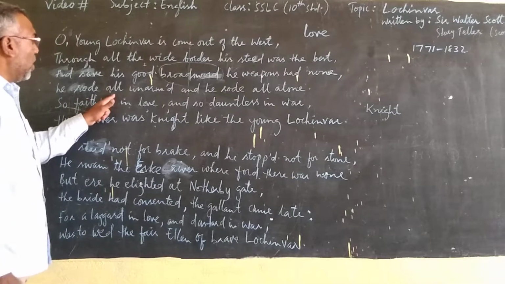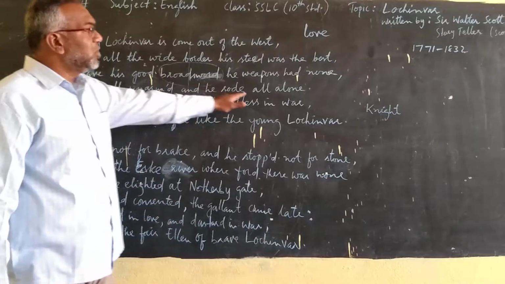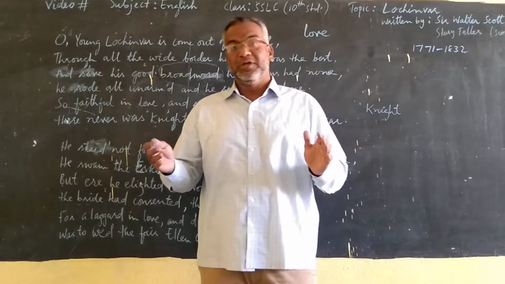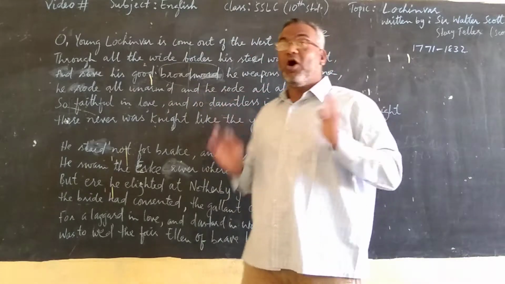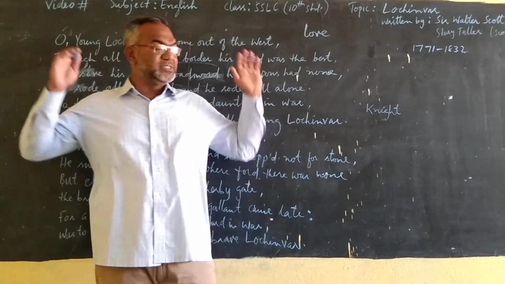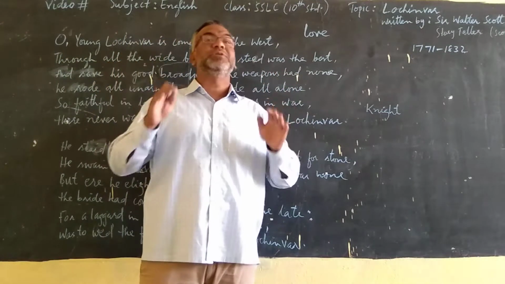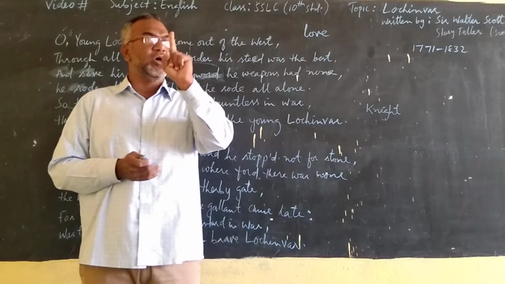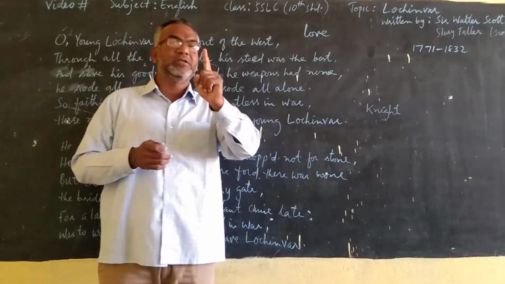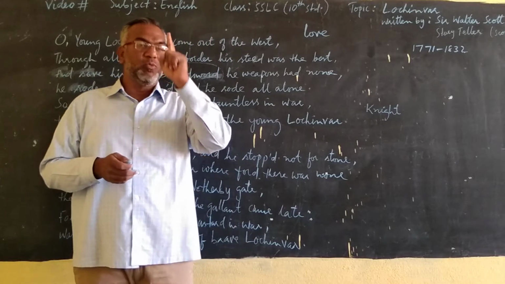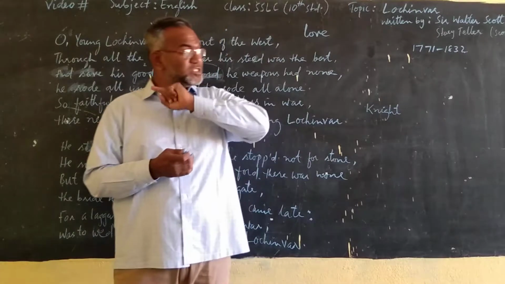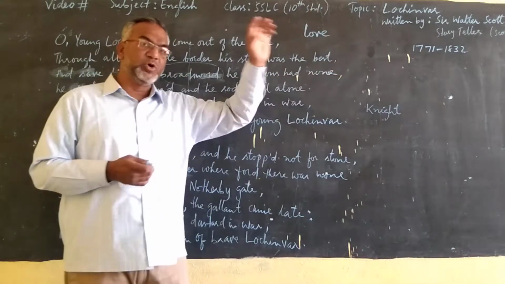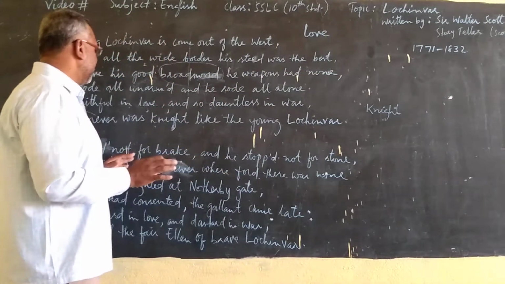He rode all unarmed and he rode all alone. He was unarmed. There was no other arms with him. There was no army with him. He was all alone. He was not going with his soldiers, he was not going with his team, he was not going with his fighters. He did not have army, he was all alone. Imagine just one knight on his horse with one broadsword. And he was traveling from Scotland to England, the long border. He was going to cross that long border all alone.